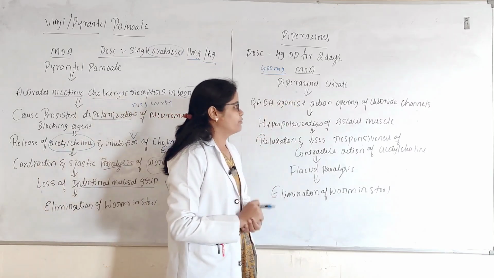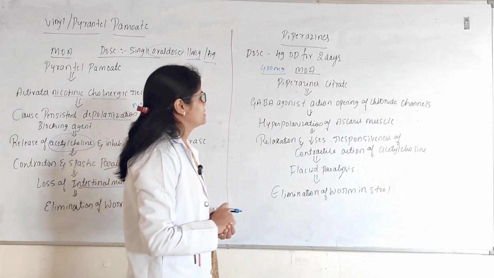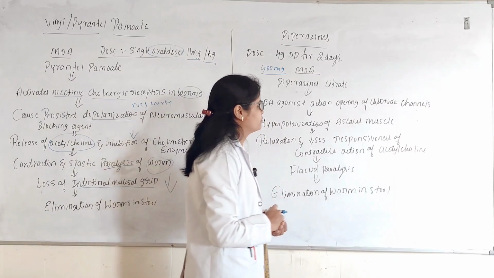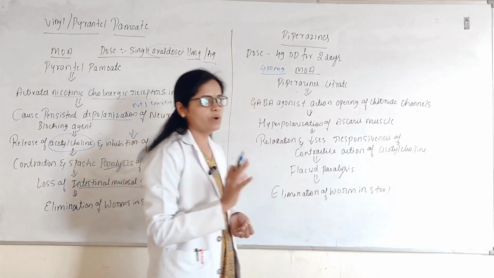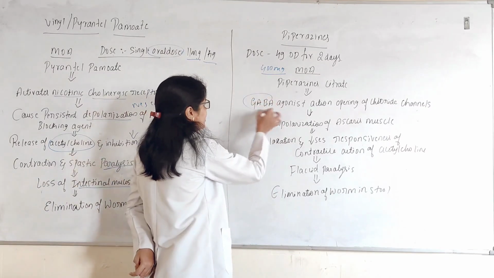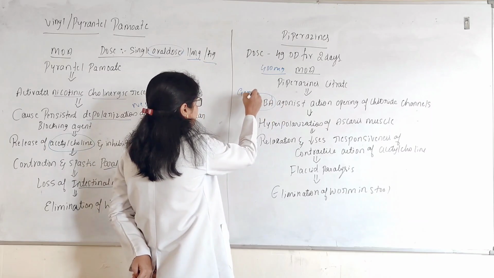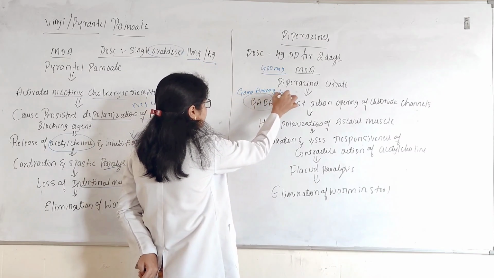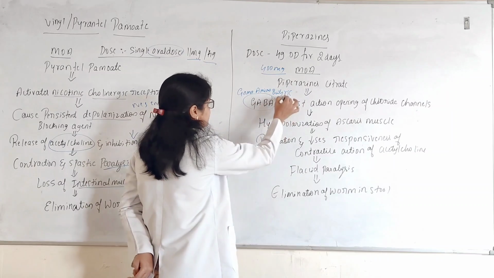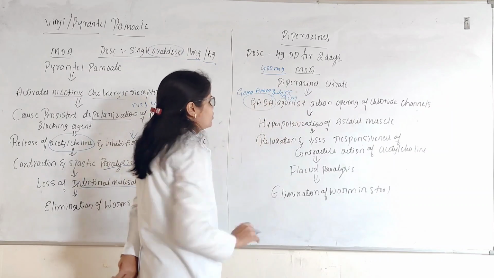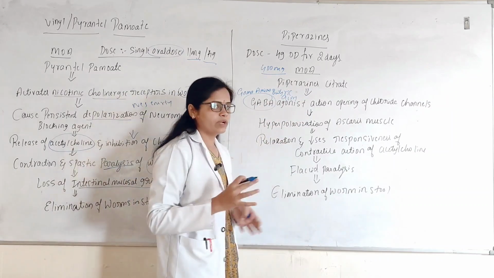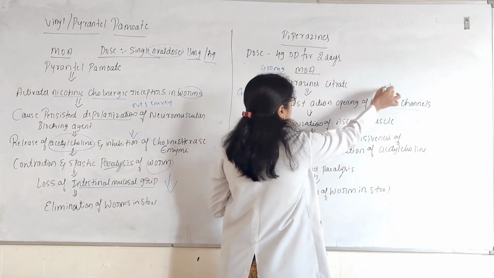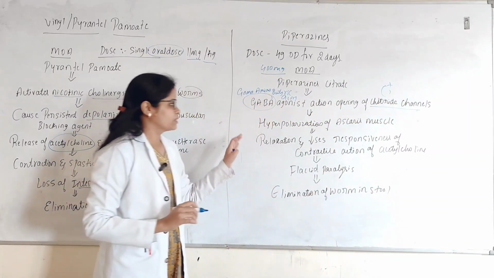And next, the mechanism of action of piperazine is GABA agonist action, opening of the chloride channels. GABA is nothing but gamma aminobutyric acid. Okay, this agonist action opens the chloride channels. Okay, with the effect on GABA, there may be opening of the chloride channels.